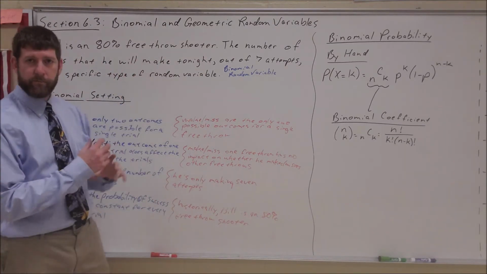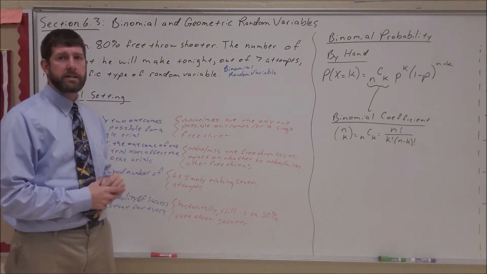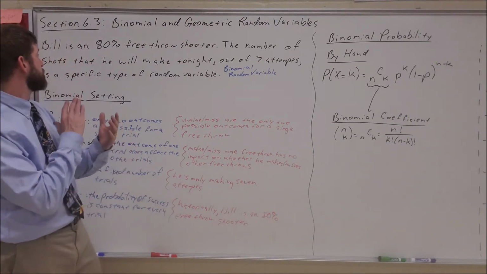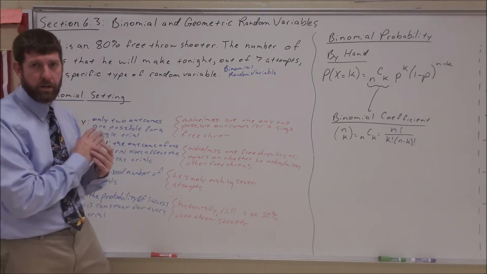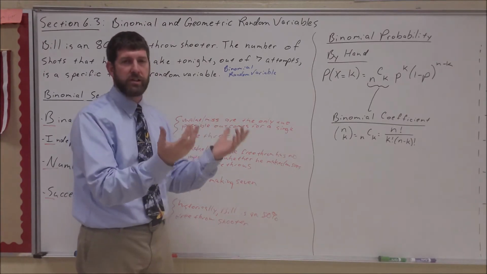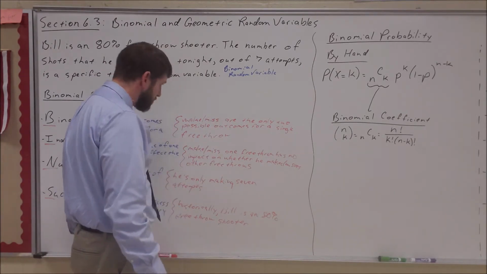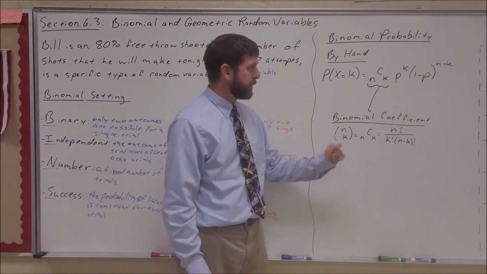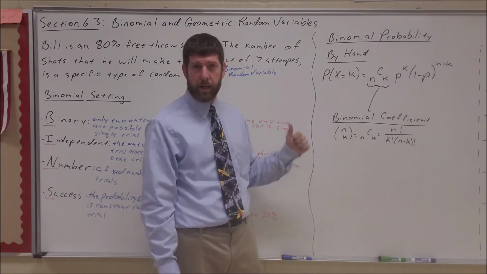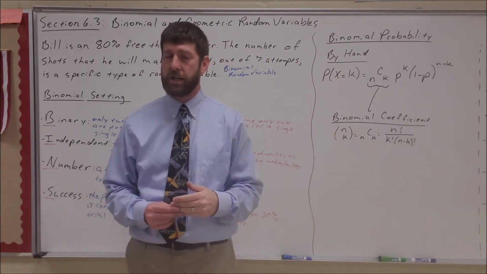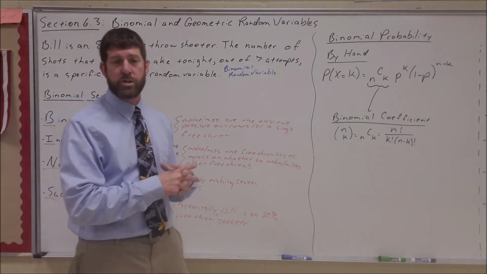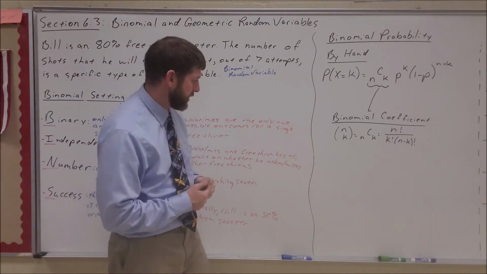Now, that's the random variable part, how many shots he makes. Now let's look at the probability that he makes a certain number of shots. Let's say the probability of getting 2 shots. We've got a couple ways we can do it. One, we can calculate by hand. Another, we can use technology to calculate. Let's talk about the by hand, just so we understand what we're talking about here.